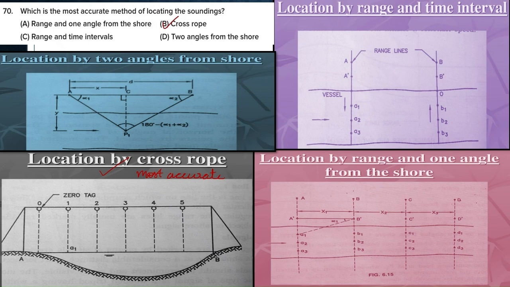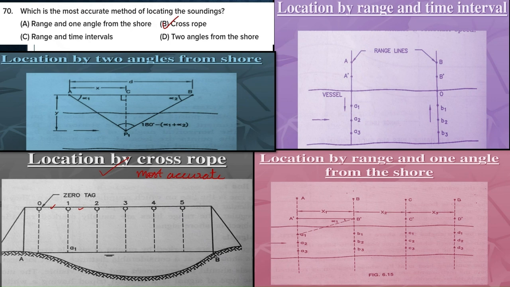In the location by cross rope method, which is mainly used for narrow rivers, narrow lakes and harbors, a single wire or rope is stretched between two supports at points A and B. These points A and B are on the opposite banks of the river. The AB portion is divided into a number of segments, and some tags are attached at the division points.